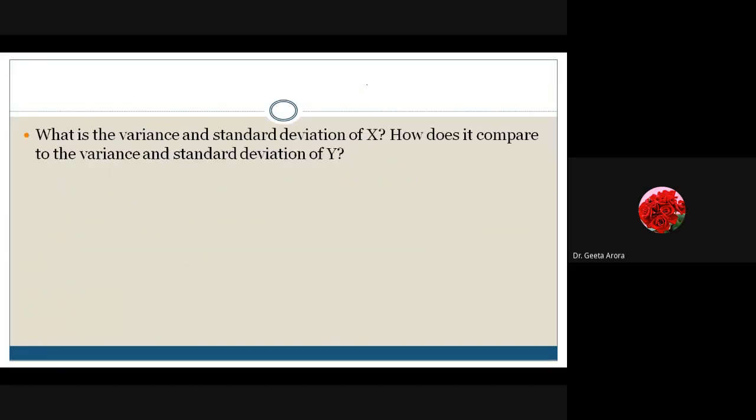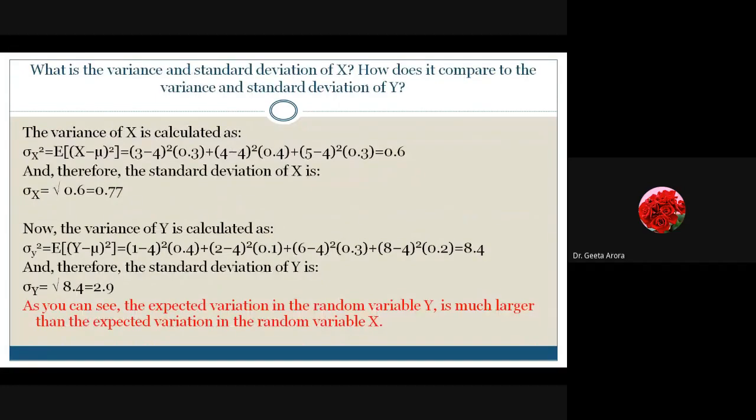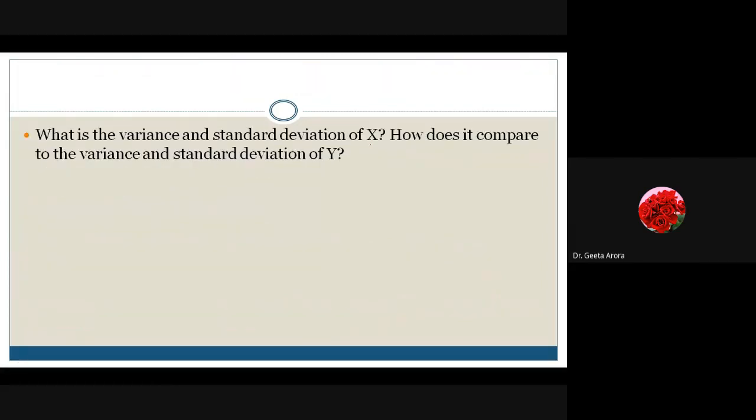So let's see what values are coming. For x, the first value we calculated is 0.6, and for y the second value is coming as 8.4. So how are we getting it? Here you can see the first value we calculated, 0.6, is correct.